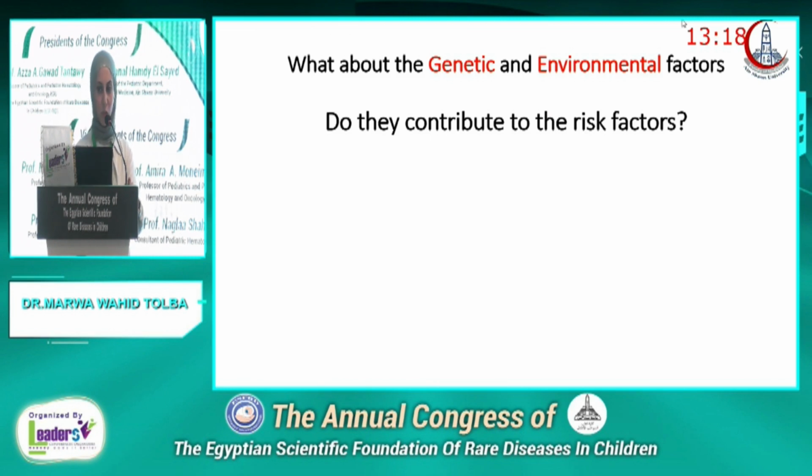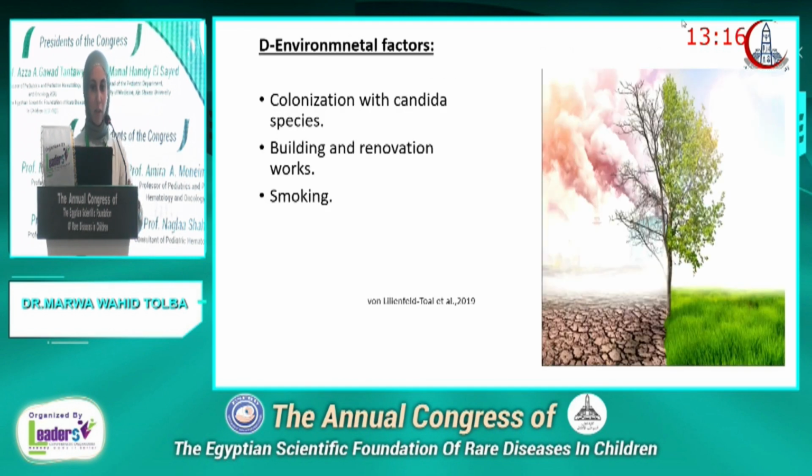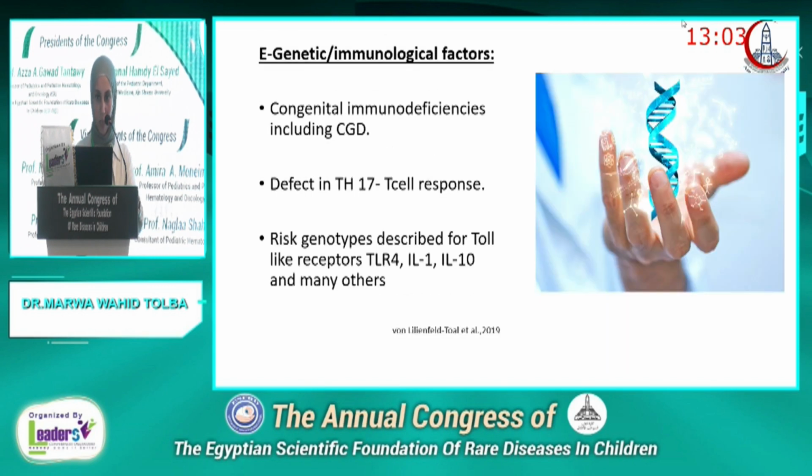What about the genetic and environmental factors? Do they contribute to the risk factors? Actually, environmental factors play an important role in invasive fungal disease. Colonization with Candida species, building and renovation works, smoking areas, all these contribute to the risk. Congenital immune deficiencies, including CGD, defect in T helper 17 T cell response, and other risk genotypes described for Toll-like receptors, all contribute to the risk factors.